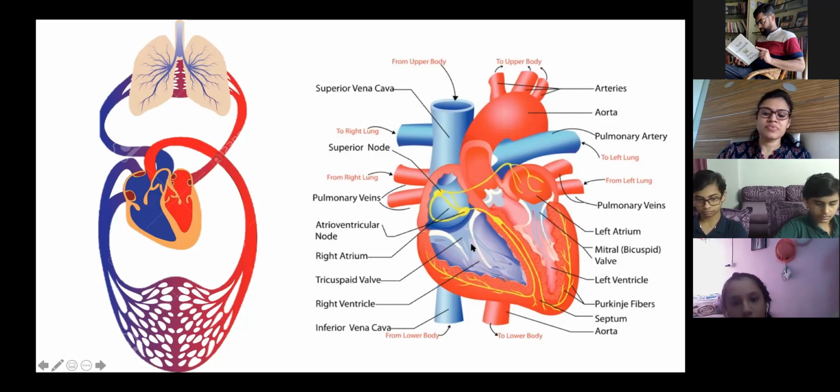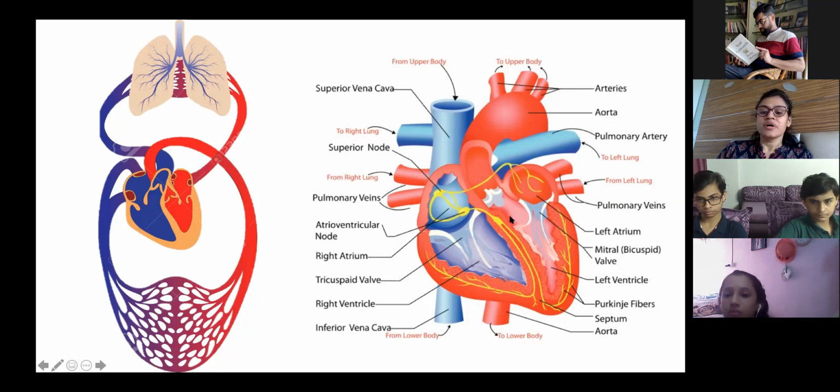Both sides of the heart are separated by a septum called the interventricular septum. Then there are valves. The valve which separates the left atrium and the left ventricle is the mitral valve or bicuspid valve, and the valve which separates the right atrium from the right ventricle is called the tricuspid valve. So these things you have to remember.